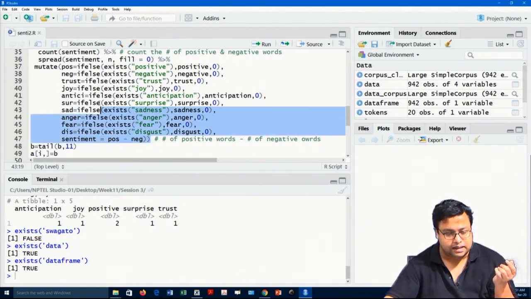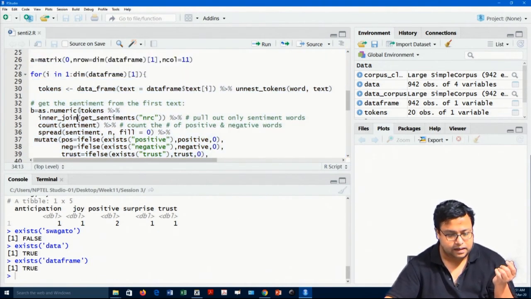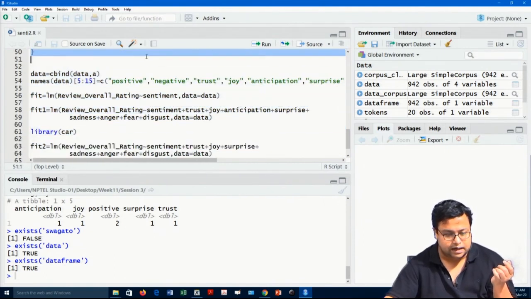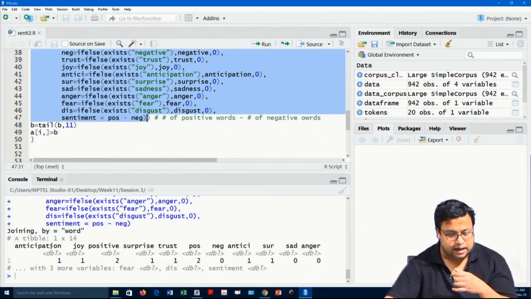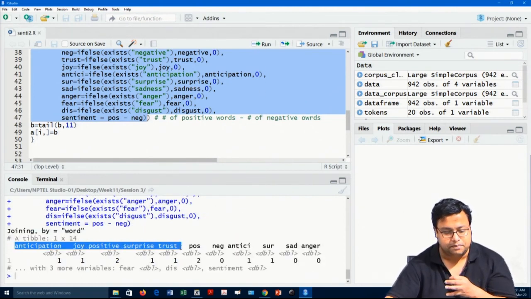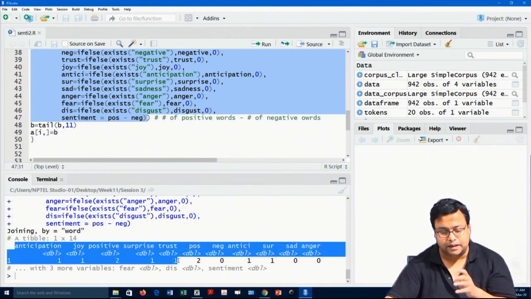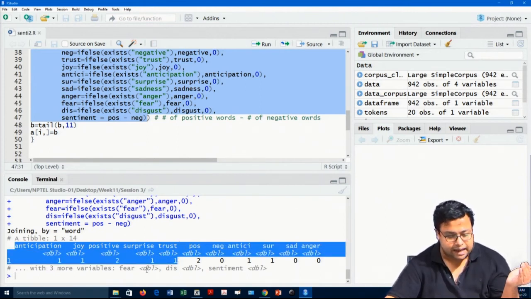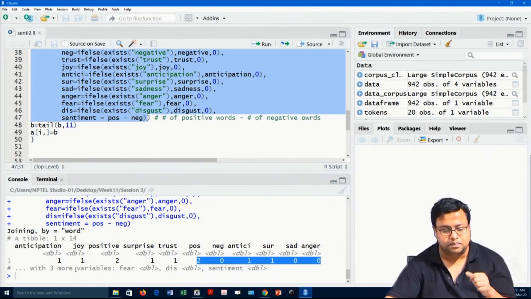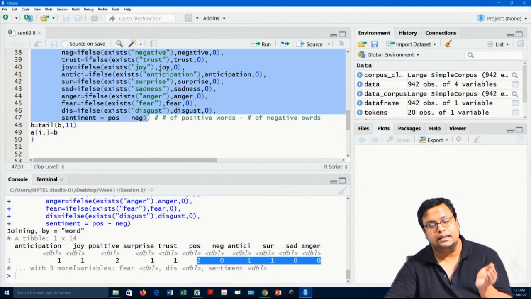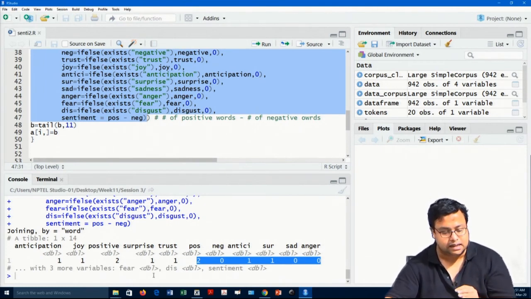Now, if I run this much and populate it, you will see that up to this point, anticipation, joy, surprise, you have got from the previous calculation. Then the rest, like positive, negative, anticipation, surprise, sadness, anger, and 3 more variables which have not been printed here, are the calculated ones. Because there is nothing negative, NEG has come 0. Because there is no sadness initially, SAD has come 0, and so on.